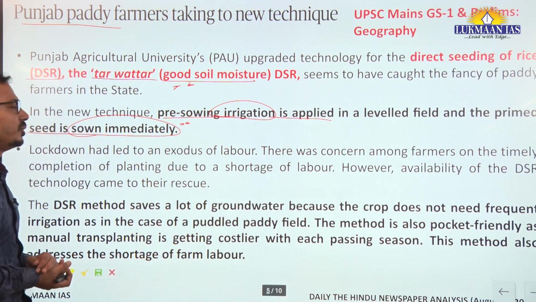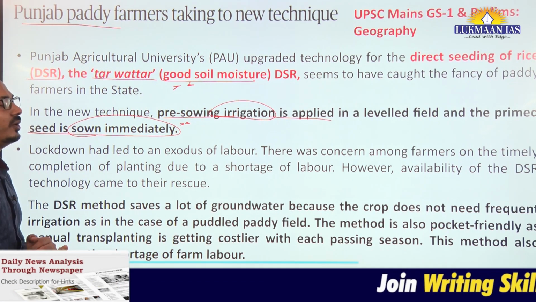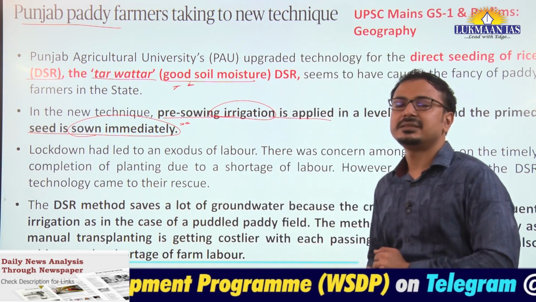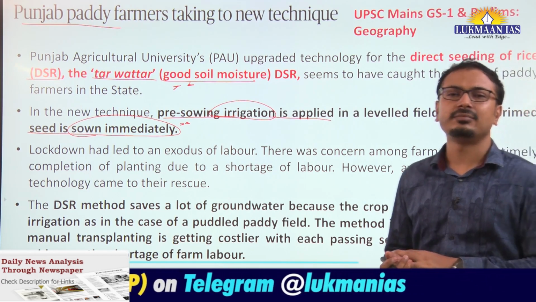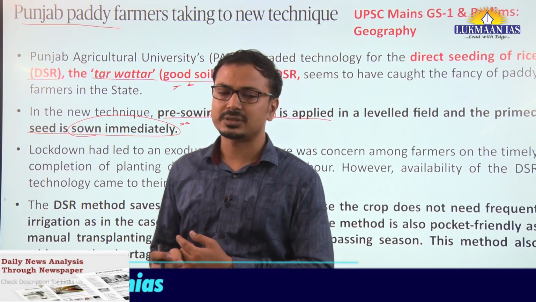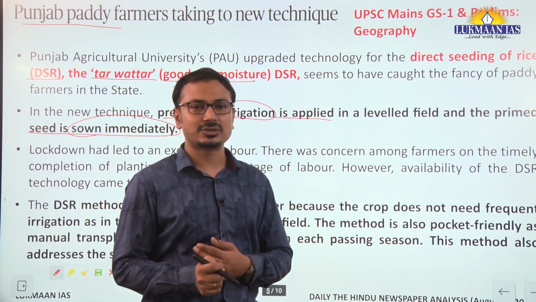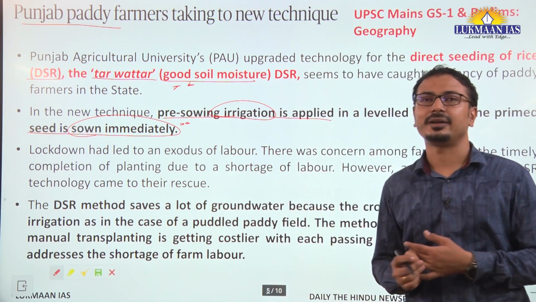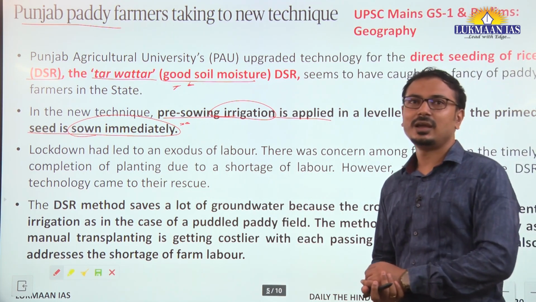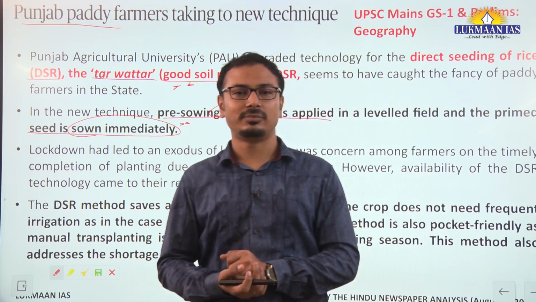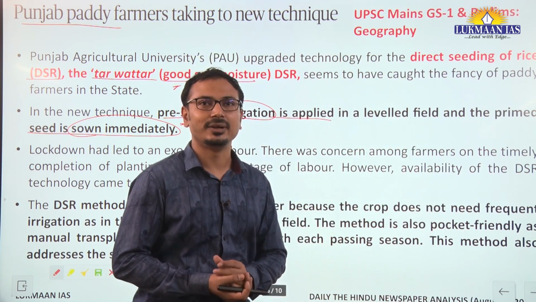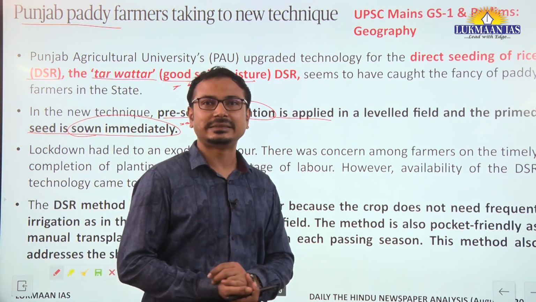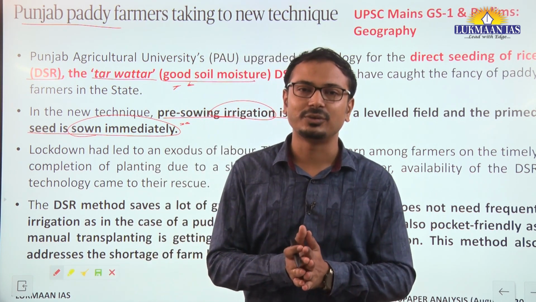And lastly, we should also understand it is cost effective for the farmers, as all these input costs are reducing. Basically, last year when there was the COVID-19 pandemic and the lockdown was imposed, the migrant laborers from Bihar and UP who were working in the farms of Punjab and Haryana returned back to their homes, and Punjab farmers faced this problem of a crunch of manual labor. Some of the farmers then shifted to this technology, and it is being helpful and cost effective to the farmers.